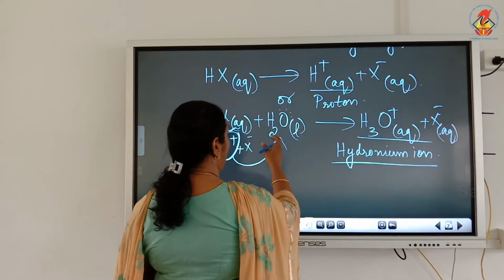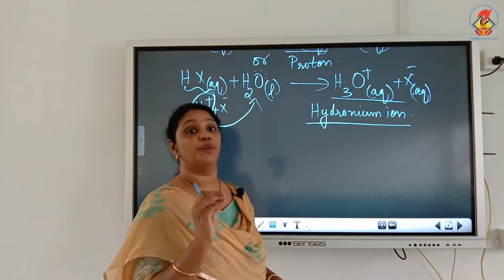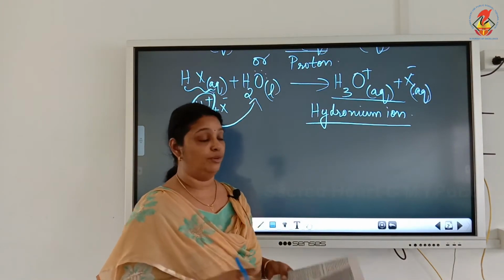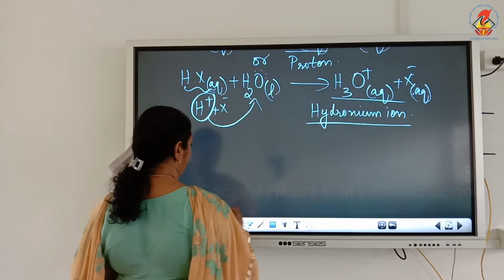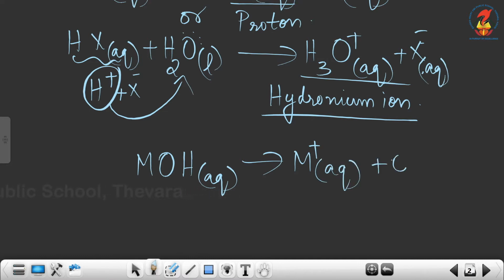Acids are substances which produce H plus ion in aqueous solution. Now, let's see the dissociation of a base molecule. The general expression for a base is MOH. Aqueous MOH will dissociate to give M plus and OH minus ion.